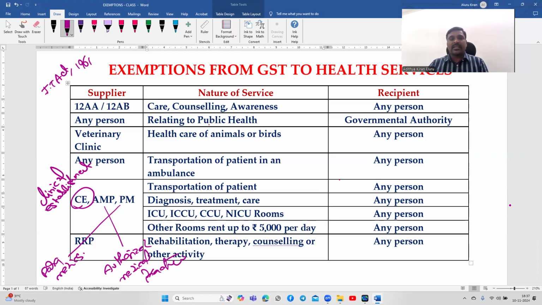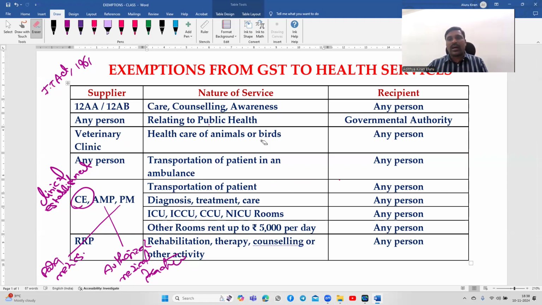So these three: clinical establishments, authorized medical practitioner, and paramedics. These persons are providing transportation of a patient in an ambulance. So that means the difference between these three is: this is an outside ambulance, this is a hospital ambulance. Okay, in both the cases, we are bringing the patient from the home to the hospital, from the hospital to the home.